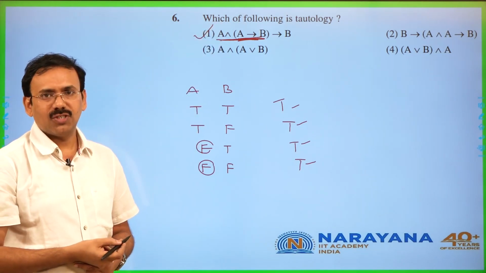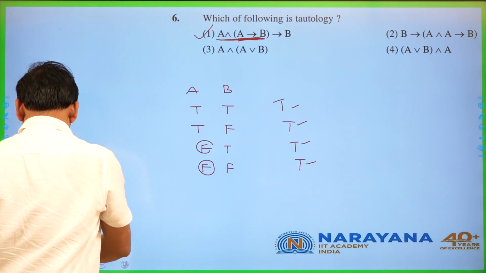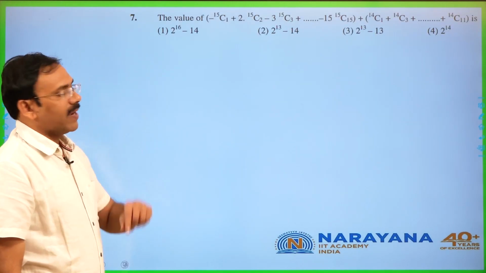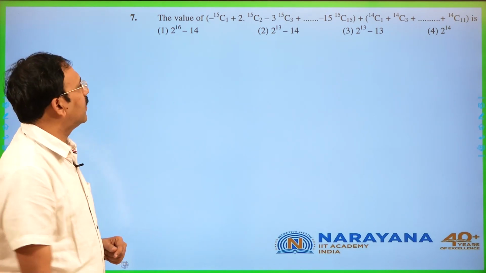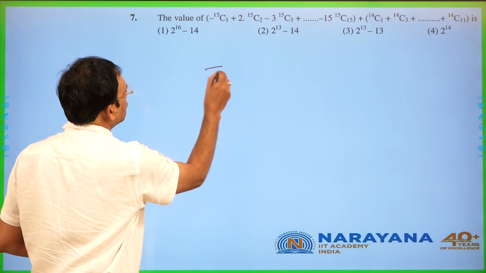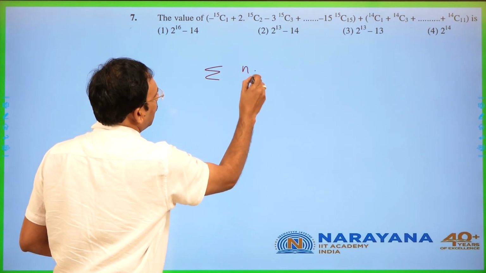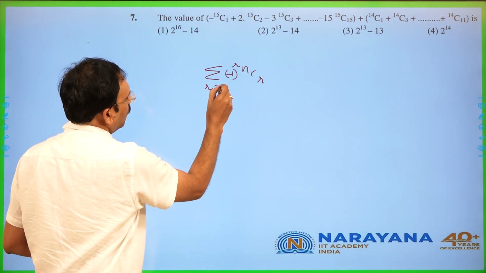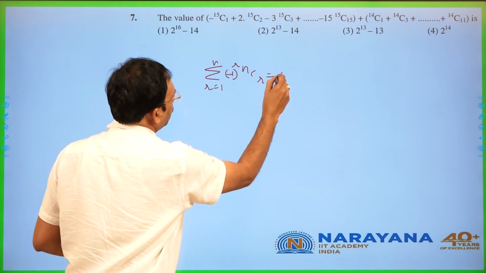A very simple question. The next, you see, this binomial coefficients related problem, we know well this is the sum of nCr into minus 1 power r, r from 1 to n, is going to be 0.